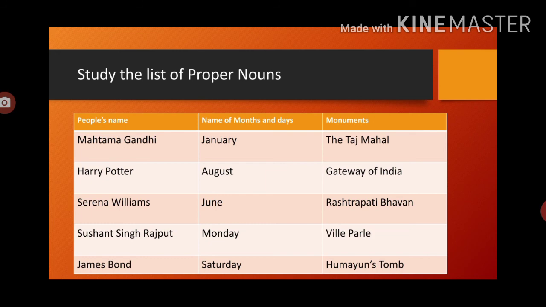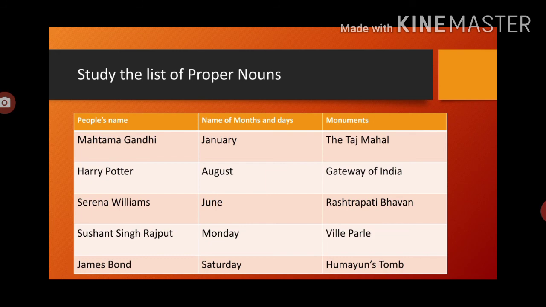Now Mahatma Gandhi, that is a name of a person, so that is always in a capital form. First letter should be capital. Mahatma Gandhi, Harry Potter, Serena Williams, Sushant Singh Rajput and James Bond. These are the names of persons, that is proper noun, because we are